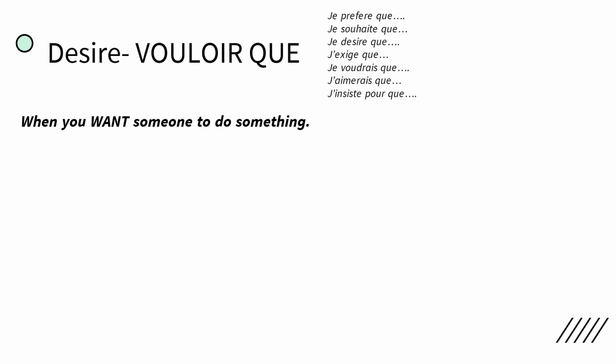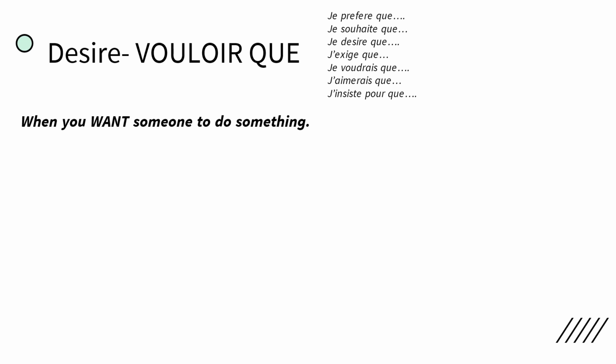Desire, when we want someone to do something. Notice it's when we want someone else to do something. So not something that we want ourselves to do, but someone else. Il faut que can be with ourselves, but when we do desire, it has to be about somebody else doing it. So for instance, I'm going to be using je veux for every single one of these examples, but you notice on the screen, there's actually several phrases that we might use.